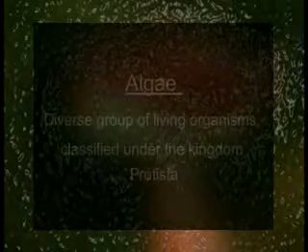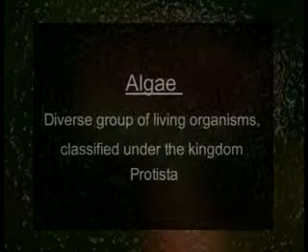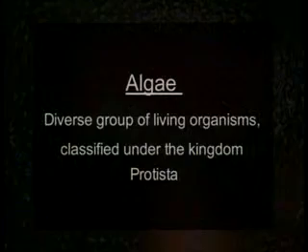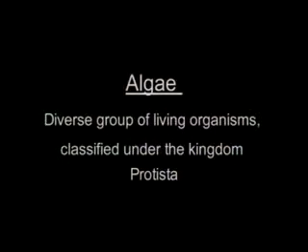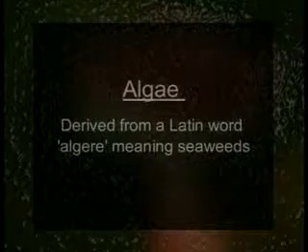So, starting with introduction. Algae is a diverse group of living organisms, mostly autotrophic eukaryotes, presently classified under the kingdom Protista. The term algae has been derived from a Latin word algae, meaning seawards.